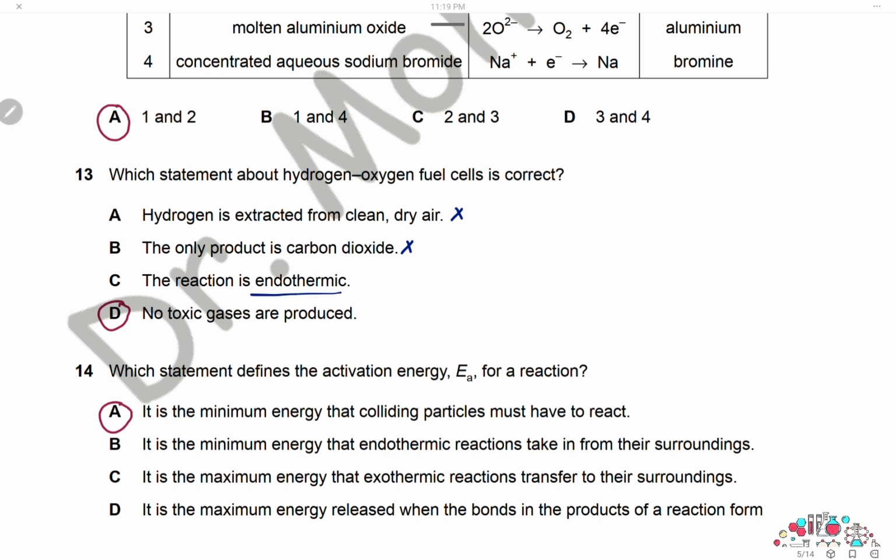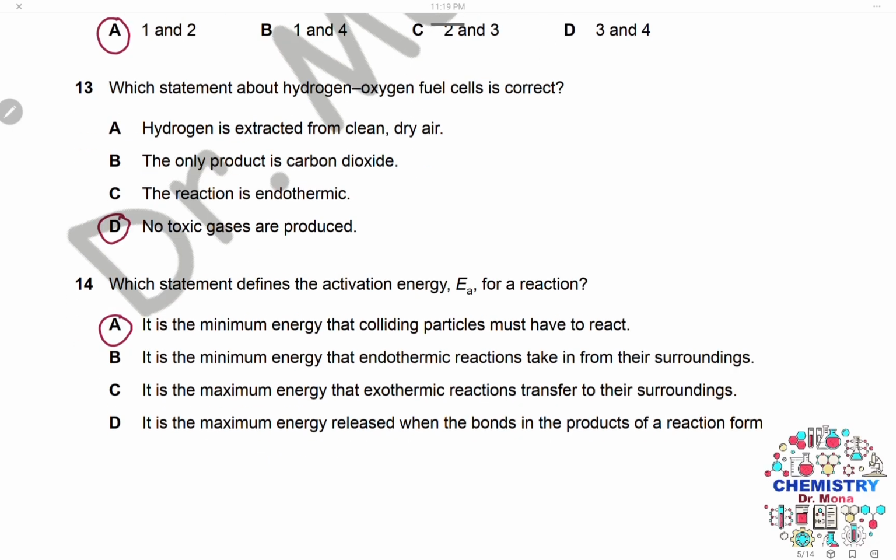Reaction is endothermic, of course, wrong, because in the fuel cell the reaction is exothermic. No toxic gases are produced. This is correct because, as we've just said, the only product formed is water, no pollution, no toxic gases. So the answer is D.